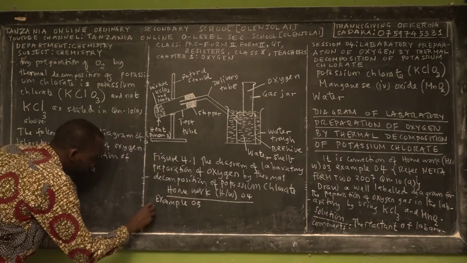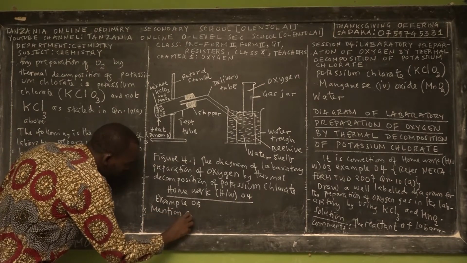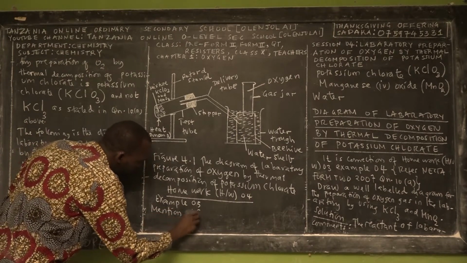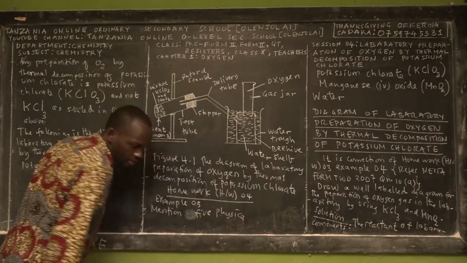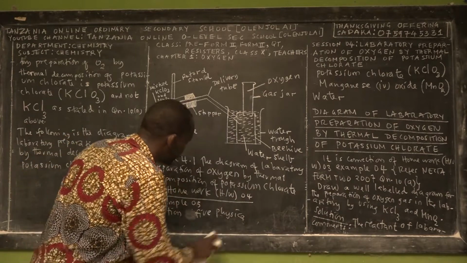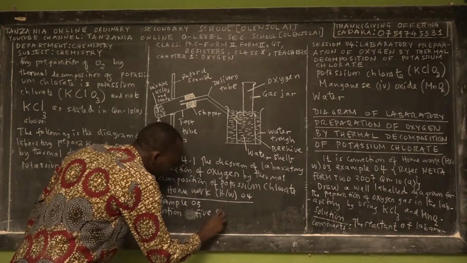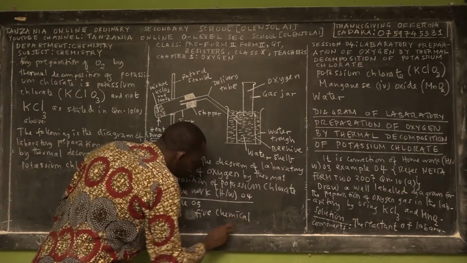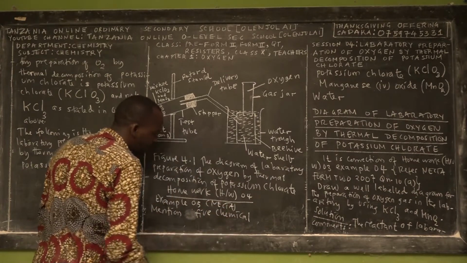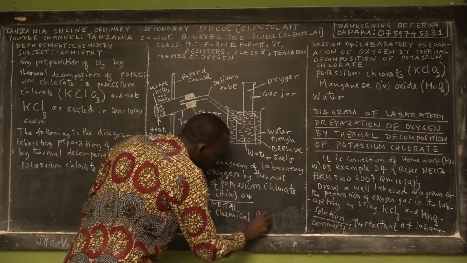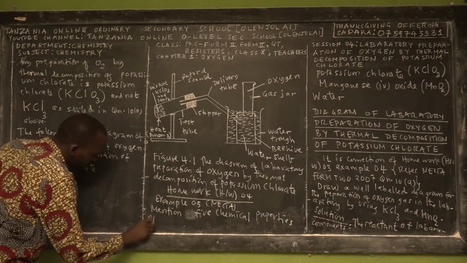Example 5: Mention 5 chemical properties of oxygen. This is a NECTA question, I don't remember exactly which year.